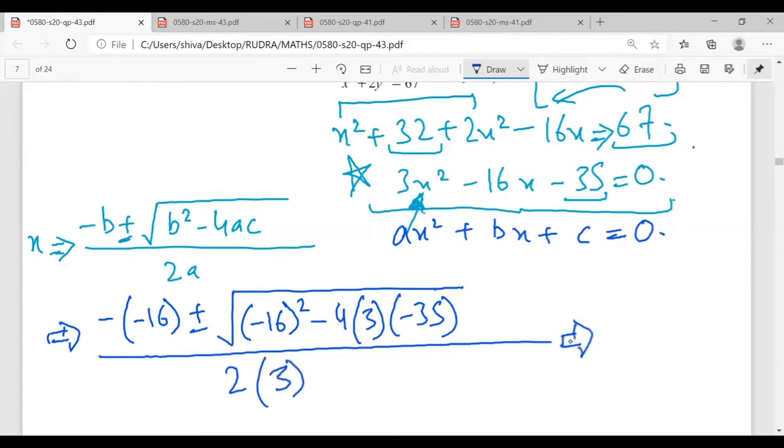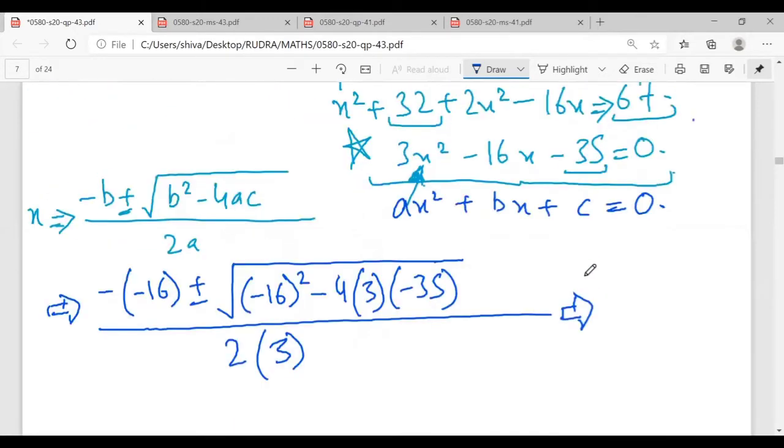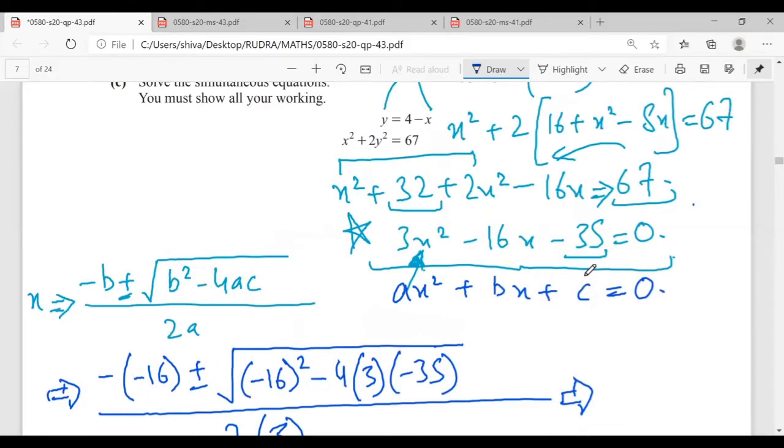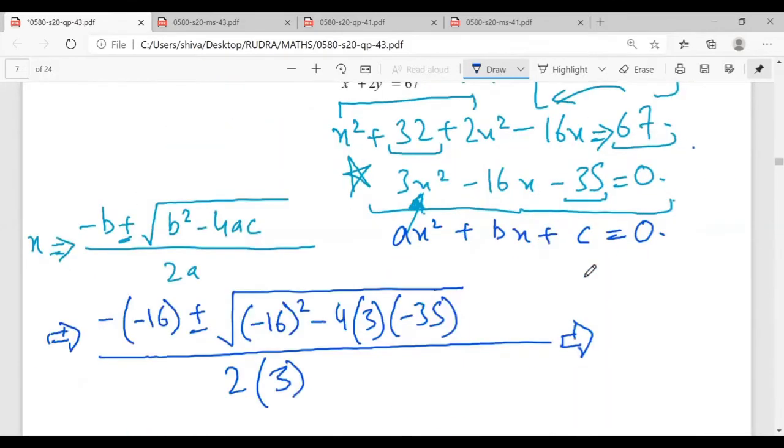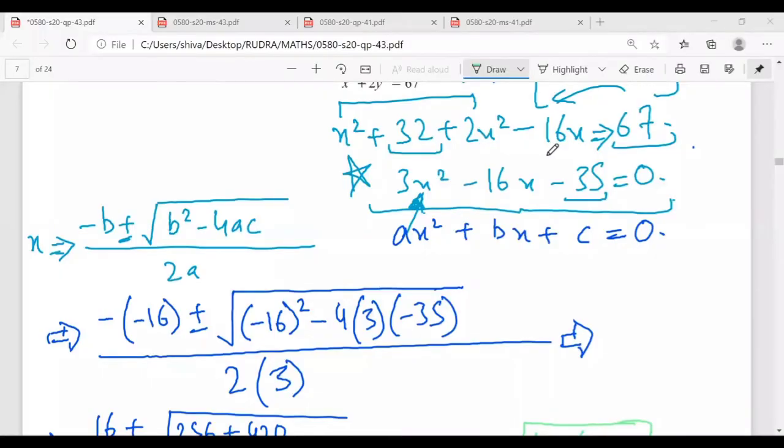Mr. Rudra, what is the answer that you got? Not in this question. Okay. So, Mr. Rudra, the formula is minus b plus minus root of b square minus 4ac upon 2a.